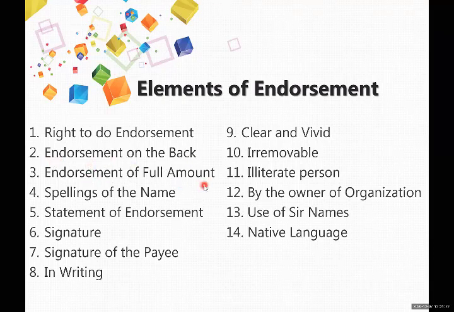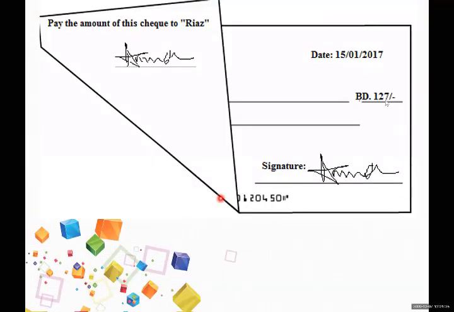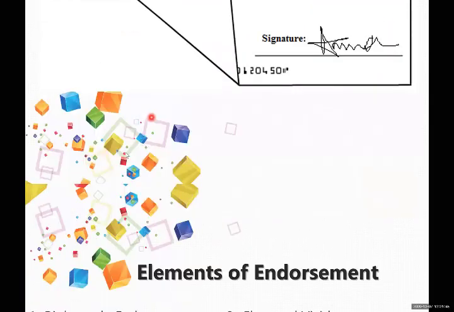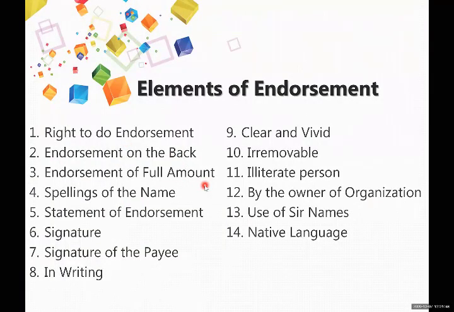Endorsement of full amount. So in the previous example, look, the amount of the check is 127. So what is good to endorse? Pay the amount of this check. It means you endorse the full amount to Mr. Reyes. So now Mr. Reyes can get 127 BD from the bank. So endorsement should be of the full amount. We can do partial endorsement also, but partial endorsement is not good. It will create more difficulty. Better to always endorse the full amount.